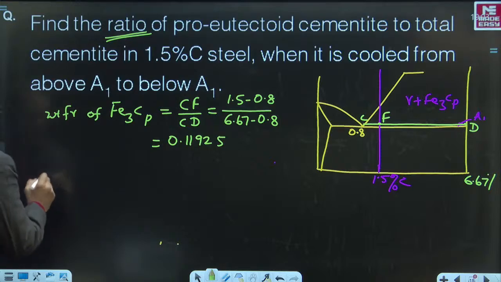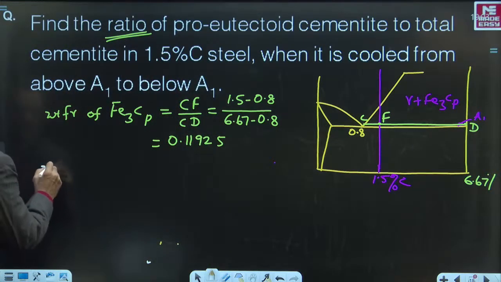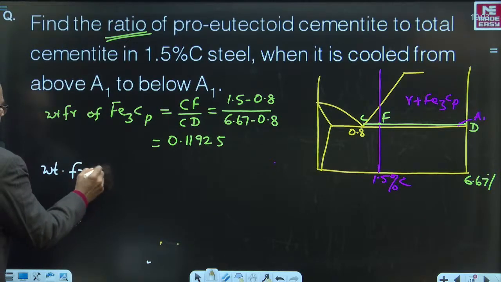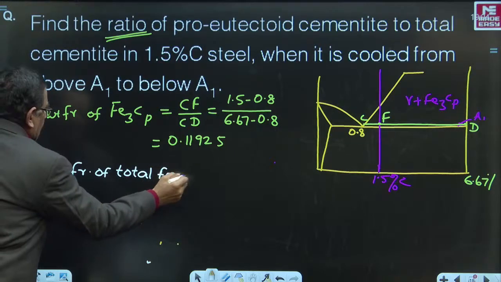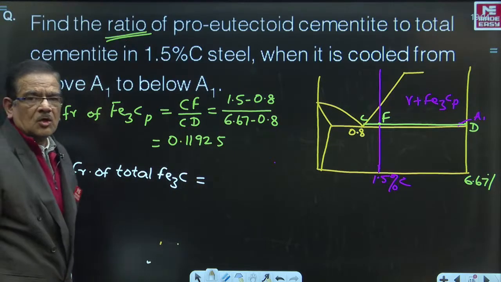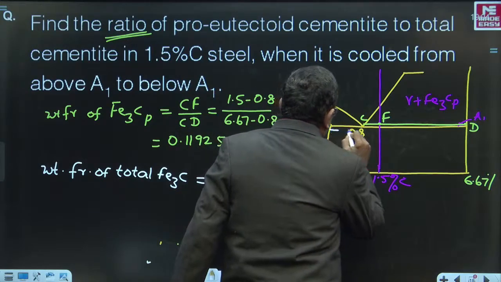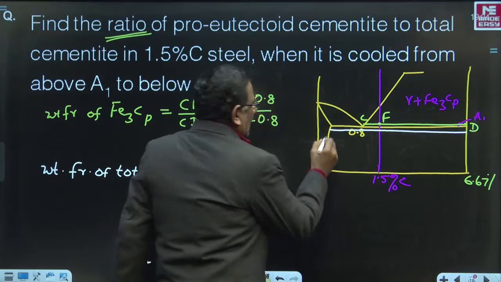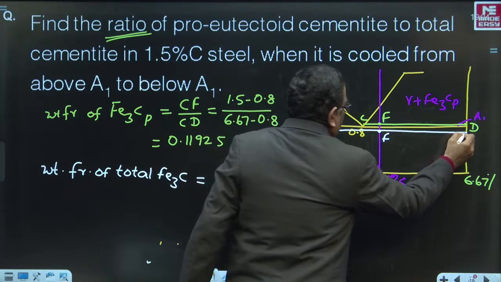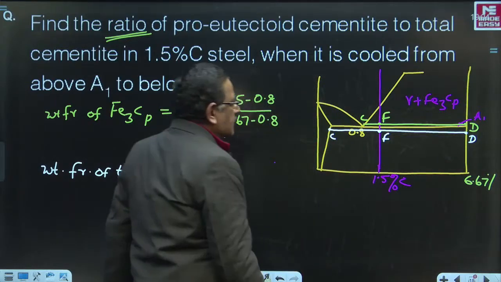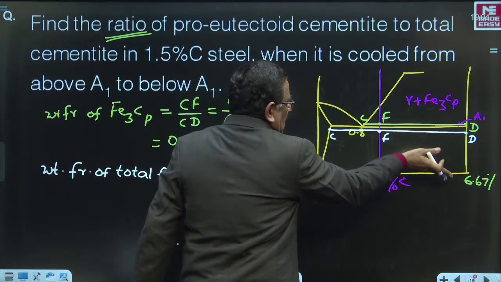Similarly, we now calculate the weight fraction of total cementite. Total cementite is to be calculated below A1 by taking a tie line just below A1. This point becomes C, this point becomes the fulcrum F, and this point becomes D. At D, whatever cementite you have is the cementite below A1, that is total cementite.